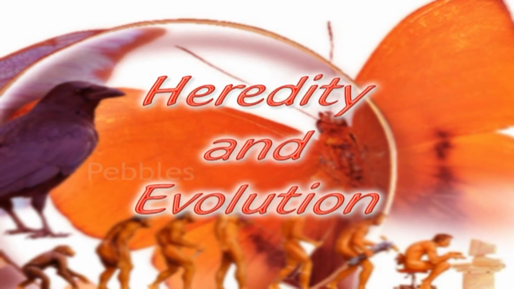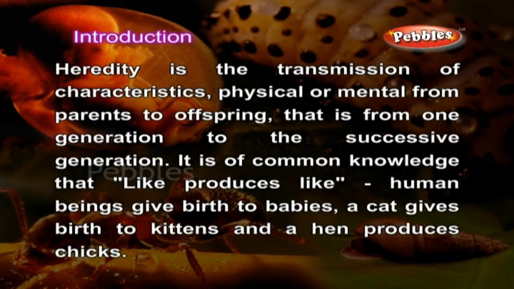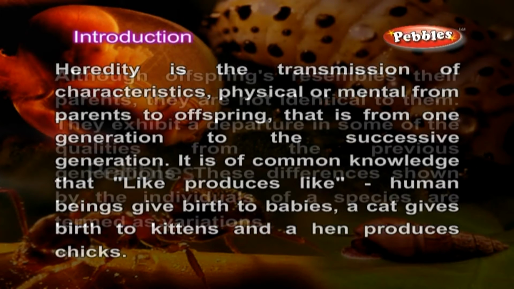Heredity and Evolution. Introduction. Heredity is the transmission of characteristics, physical or mental, from parents to offspring, that is, from one generation to the successive generation. It is common knowledge that like produces like. Human beings give birth to babies, a cat gives birth to kittens, and a hen produces chicks.